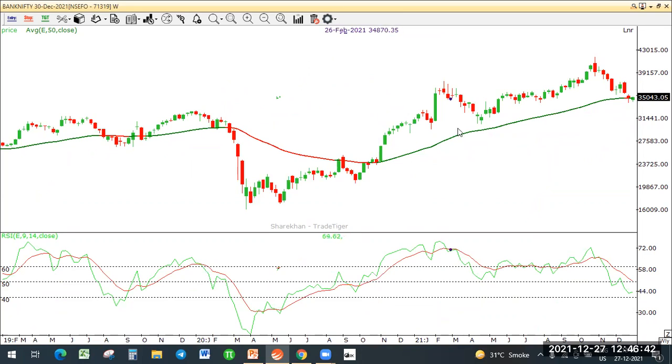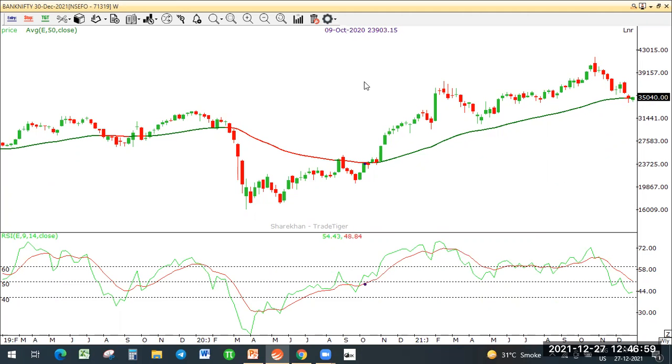Bank Nifty is on the 50 exponential moving average support on the weekly chart. So there was a good possibility to see at least a little bounce to fill this gap. That was the first reason to look for a long trade.